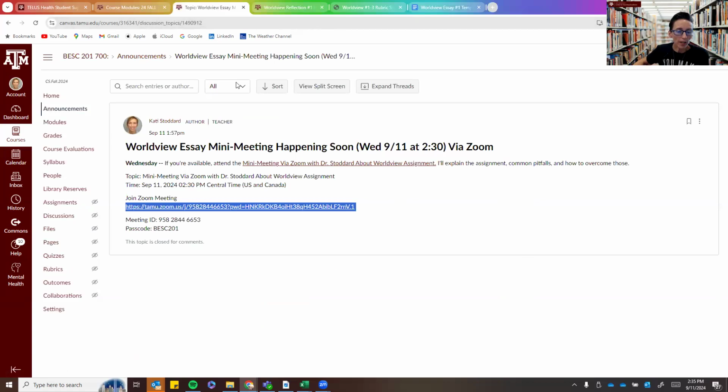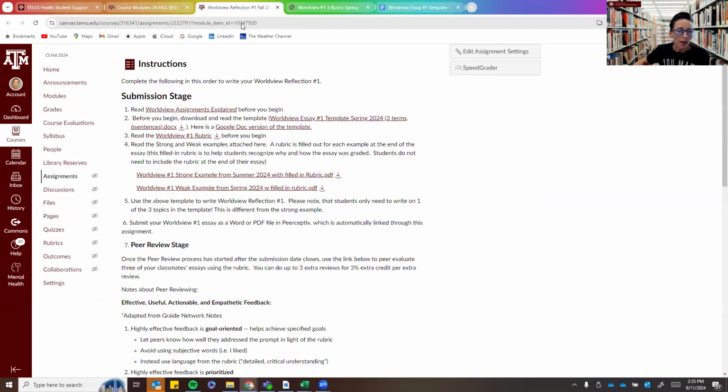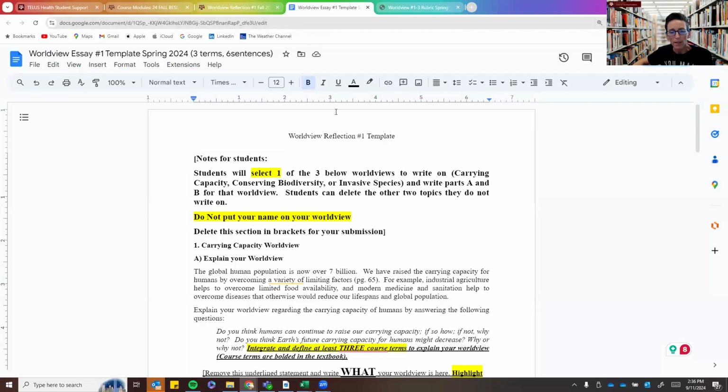So with that, when we're talking about the Worldview essay, the first thing I want you to know is there is a template. You should use the template. It is written for you, designed for you to succeed in this. You will do best if you use the template. There is a doc version of it, a docx version of it, and there's a Google Doc version of it. I've opened the Google Doc version of it here so that you can see it.